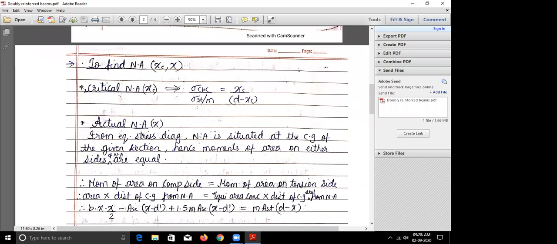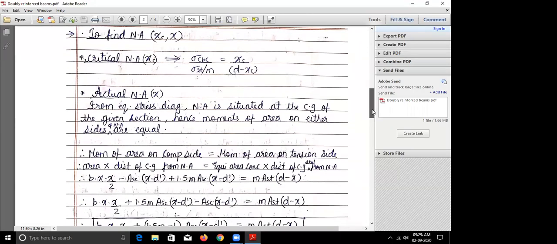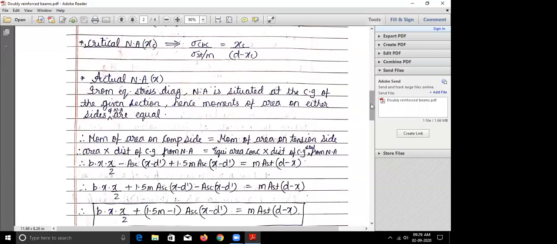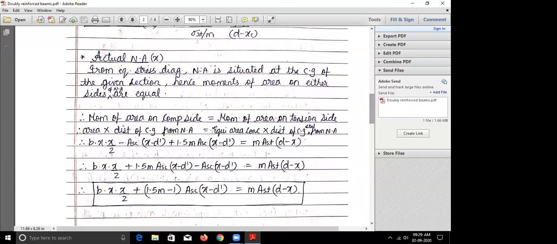Okay. So now coming to the actual neutral axis. From the equivalent stress diagram, we have seen that the neutral axis is situated at the CG of the given section. So from that we can imply that the moment of area on the compression side is equal to the moment of area on the tension side. Okay. So now what is moment of area? It is area into distance. Normal moment is force into distance, but moment of area is area into distance.